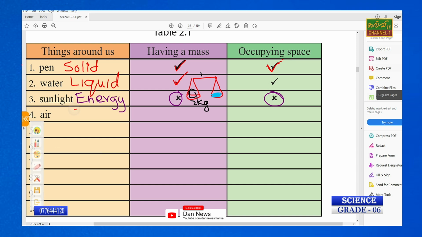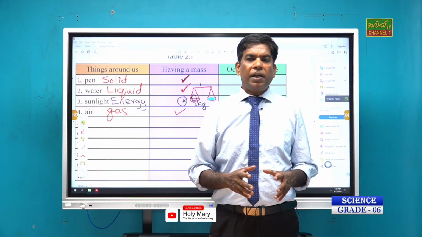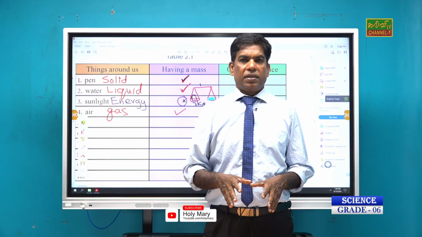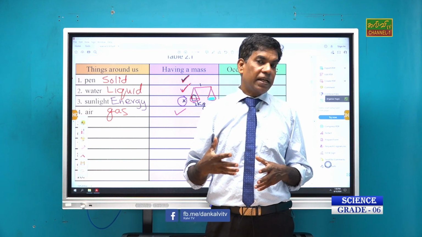So air also, that is gas, occupies space. Because you know the empty gas cylinder in our kitchen, we are using an empty gas cylinder.